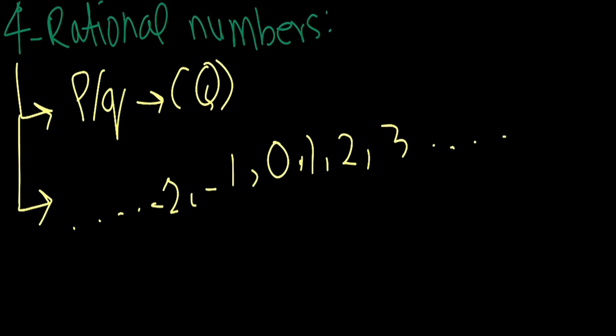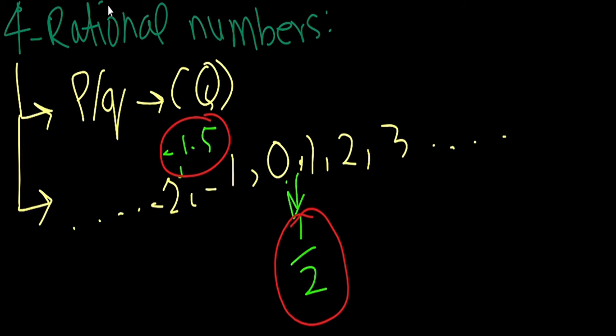For example, there will be a number like 1 divided by 2, or maybe somewhere -1.5. You can notice that these numbers were not among the integers, but rational numbers include a set of decimals and a set of fractions. So rational numbers include all these numbers.